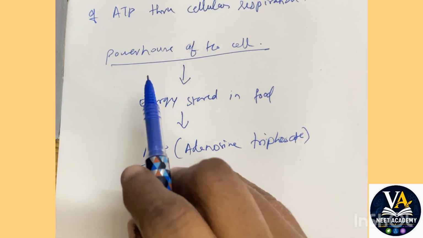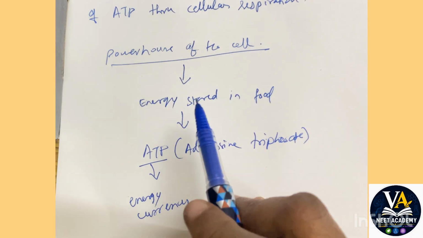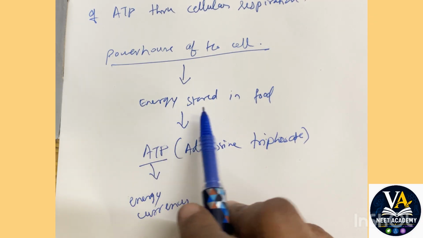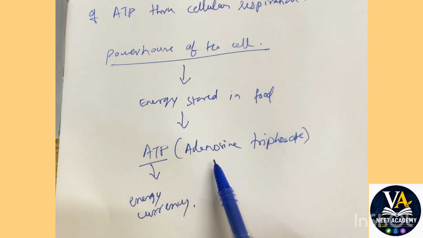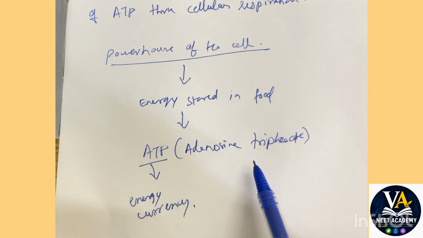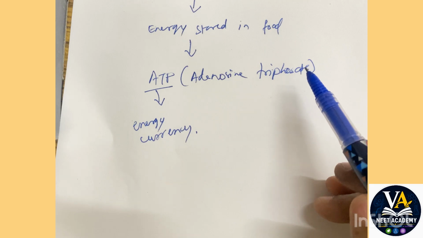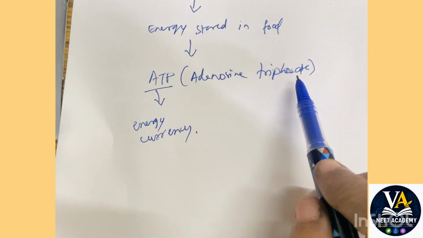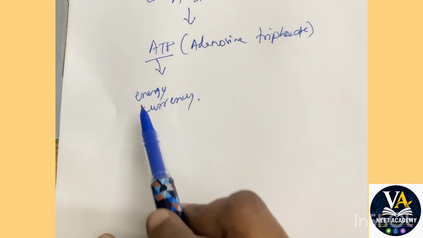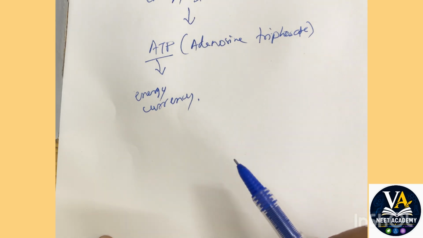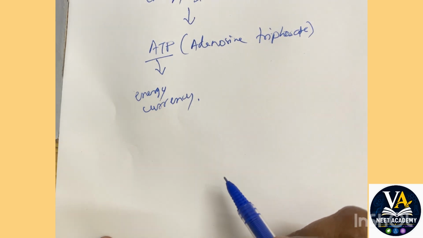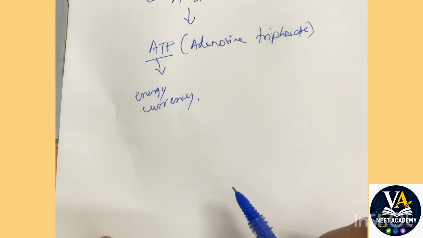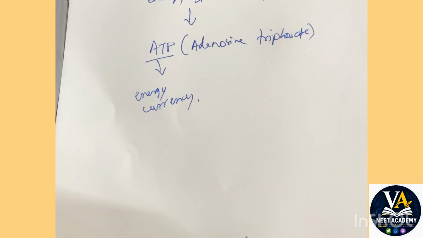Okay, so why is the mitochondria called the powerhouse of the cell? Because it converts the energy stored in food into ATP. ATP is otherwise called adenosine triphosphate, and ATP is the energy currency of the cell. Why is it called the energy currency of the cell? Because it supplies energy for cellular activities.